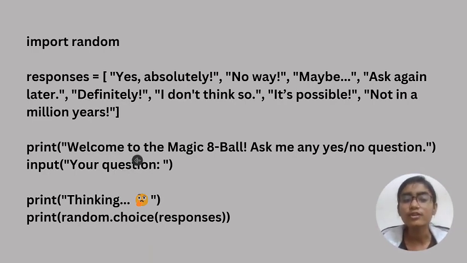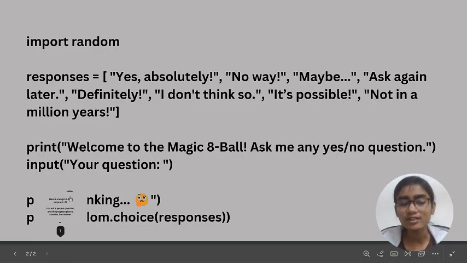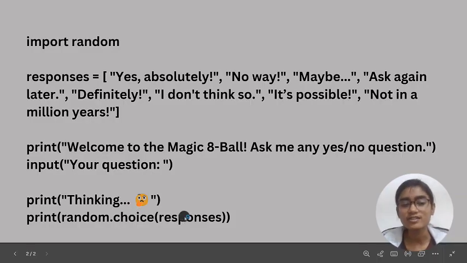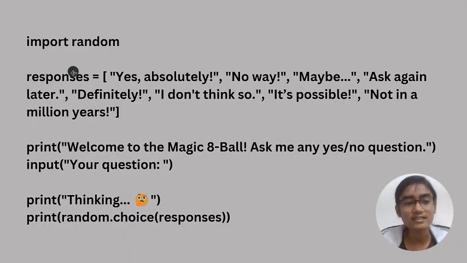So we will input our question, whatever yes no question we want to ask our computer. Then what will the computer do? The computer will think about it. It will print thinking. Then it will print random choice responses. From the responses, it will choose an answer and show it to us.